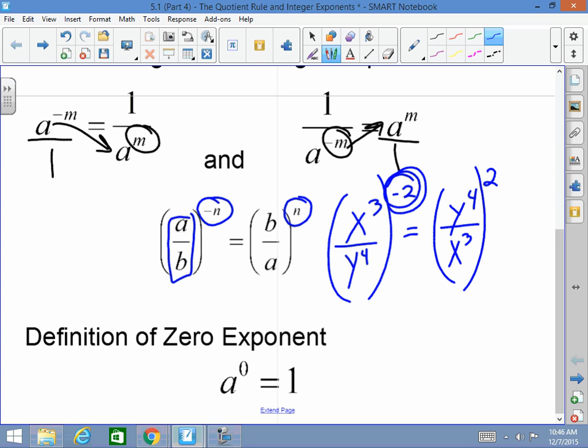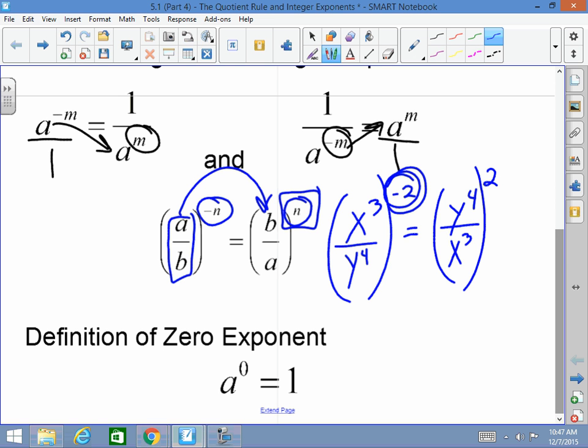But I'll show you a couple ways to do that. And again, you're going to have to choose one way that you like, decide on the way that you want to work with it, master that way, and go from there. Yes, sir? Correct. Basically, you're just finding the reciprocal and then changing the sign of the outside exponent.